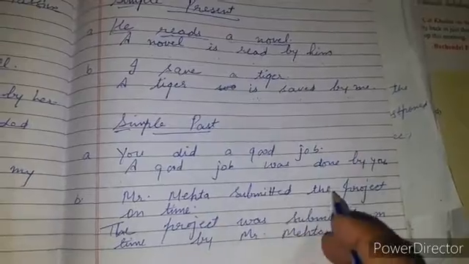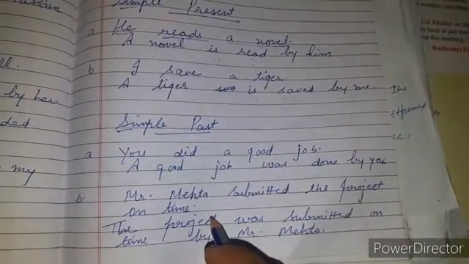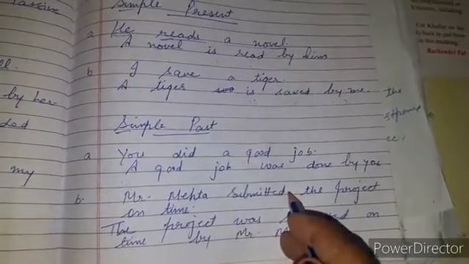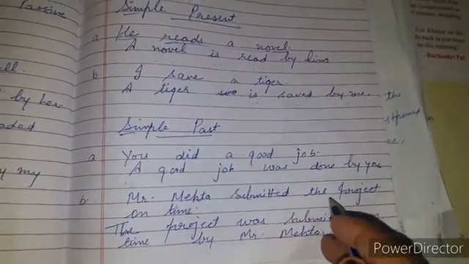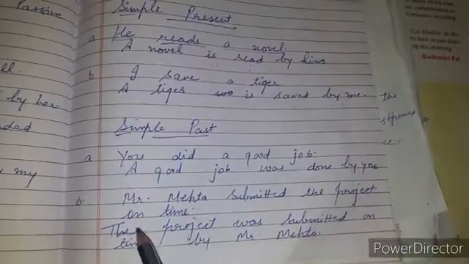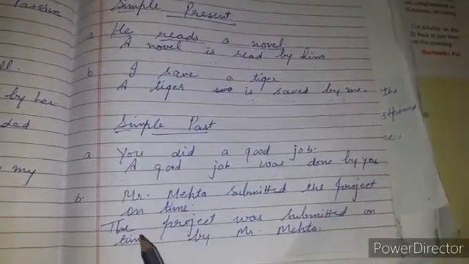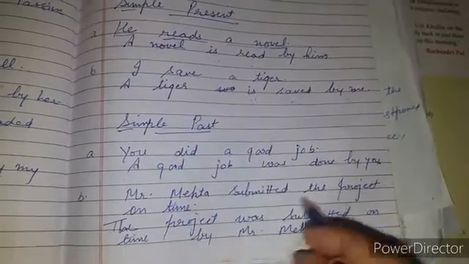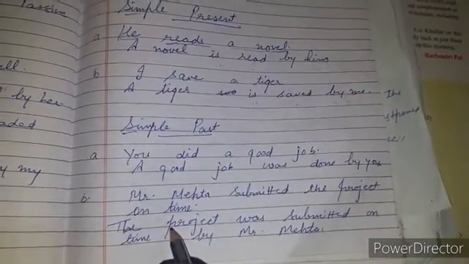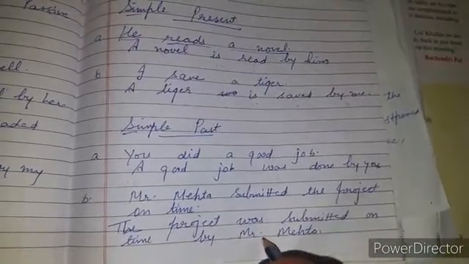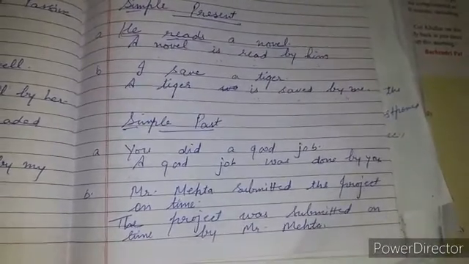Mr. Mehta submitted the project on time. Now we have in this sentence subject, submitted, transitive verb. What submitted? The project, and on time is an adverb. It may or may not be there. So the project was, the object has to come forward. The project was submitted on time by Mr. Mehta.